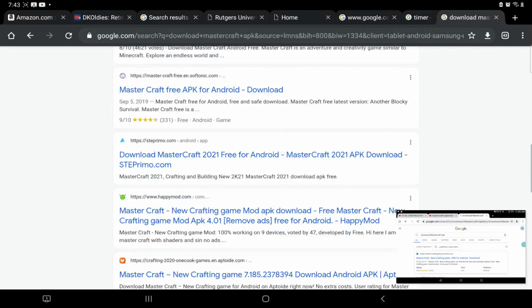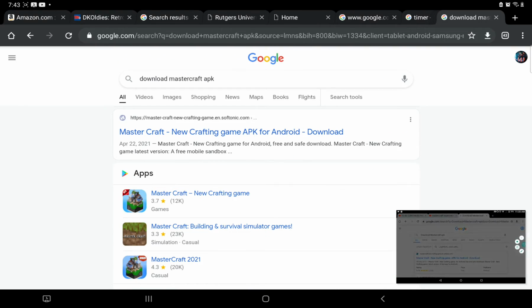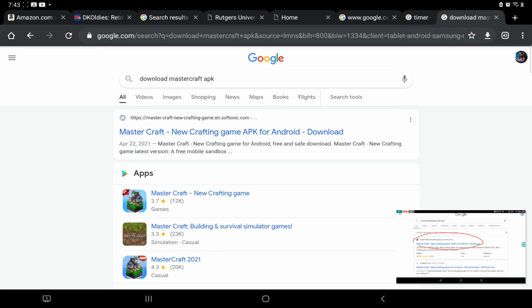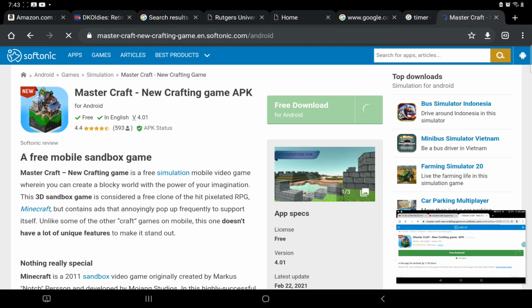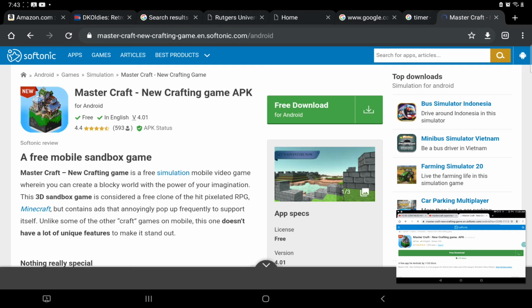There we go. Now after searching this, you need to click on this first link right here. Once you have touched on the link, it will redirect you to a page where you can download Mastercraft.